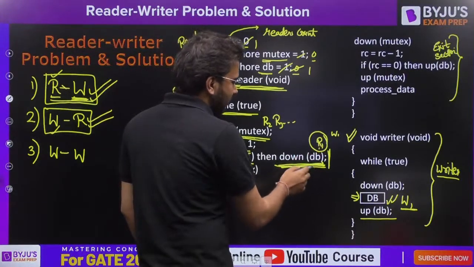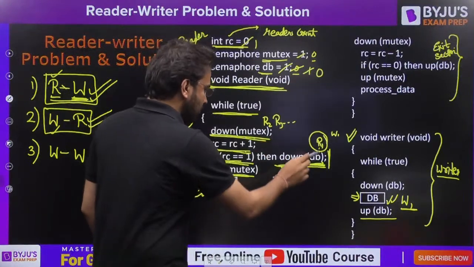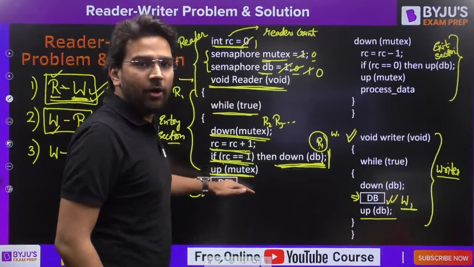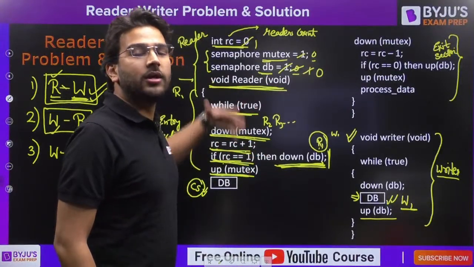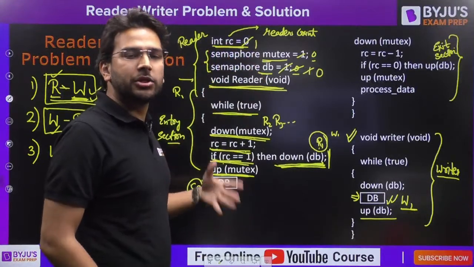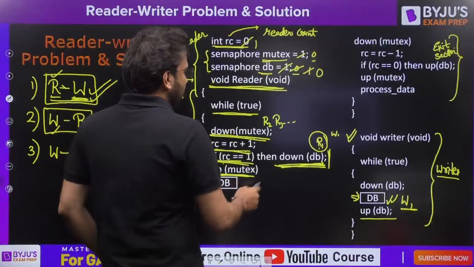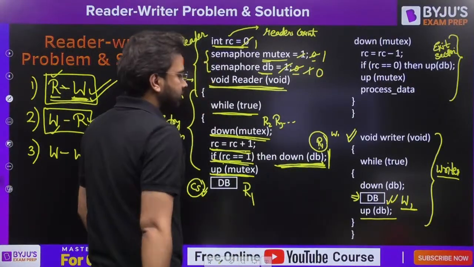Reader 1 will perform down of DB, make it 0. Now reader 1 does up of mutex, because if one reader is allowed to access the critical section, at the same time it will allow other readers also to access the critical section, because readers are not having a problem here, right? So it will make mutex 1 and now R1 is present here.